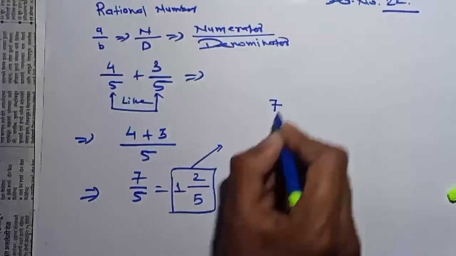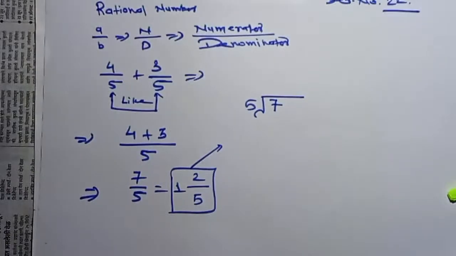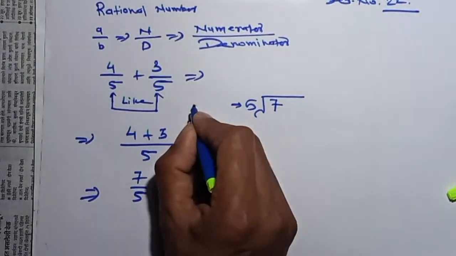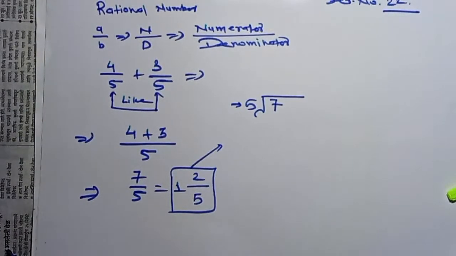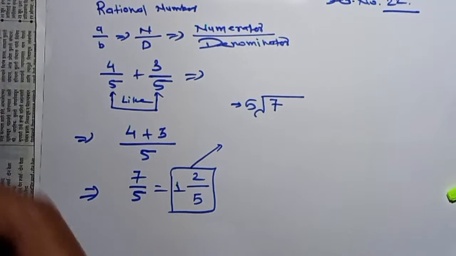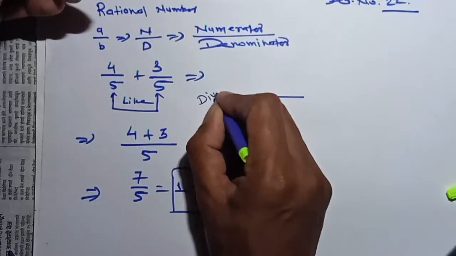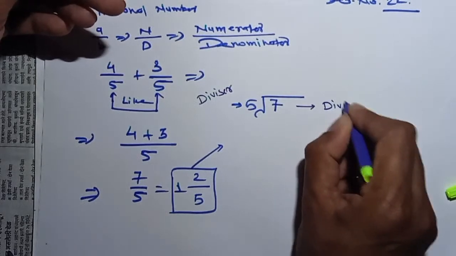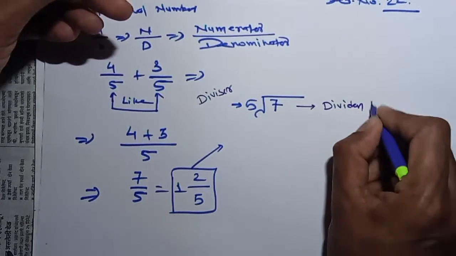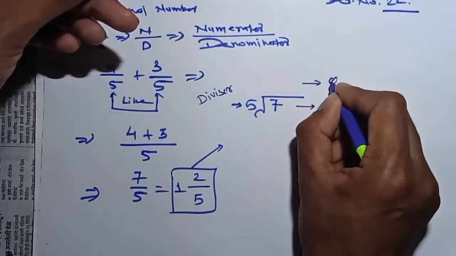It is a dividend, and you can say again 5 as a divisor. Okay, this is your divisor. You can write it with another color pen so that you will understand again. This is your divisor. This is your dividend. Okay, this is your dividend, and here would be your answer as a quotient.